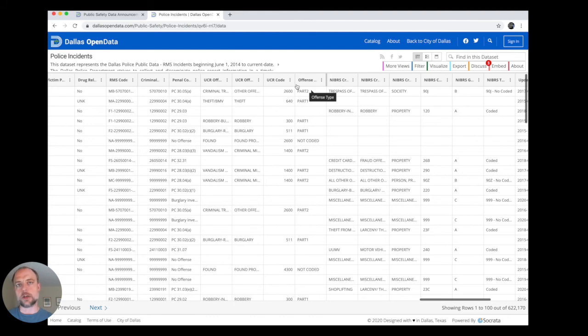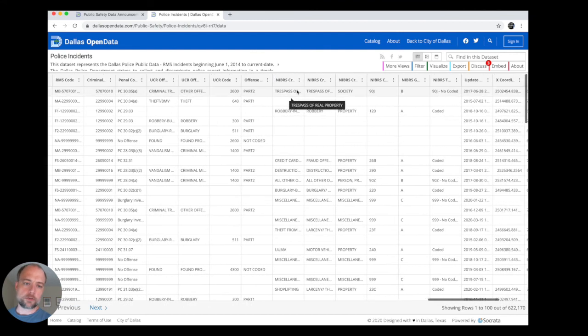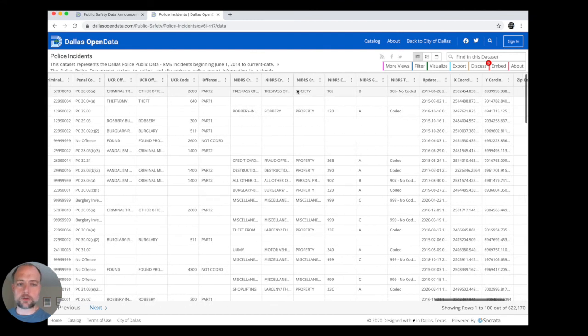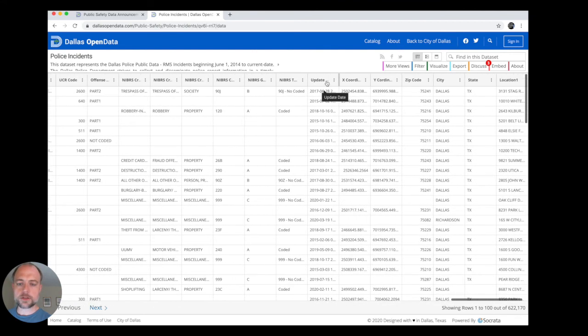It's more detailed, it's the future of crime reporting. It's the present, and for some districts, it's the future. Dallas made its switch in 2017. While it's still populating some of the UCR information sometimes, almost everything now is NIBRS, or should be NIBRS anyway, with that information. Then there is the update time when this was updated, and then there is the location information.